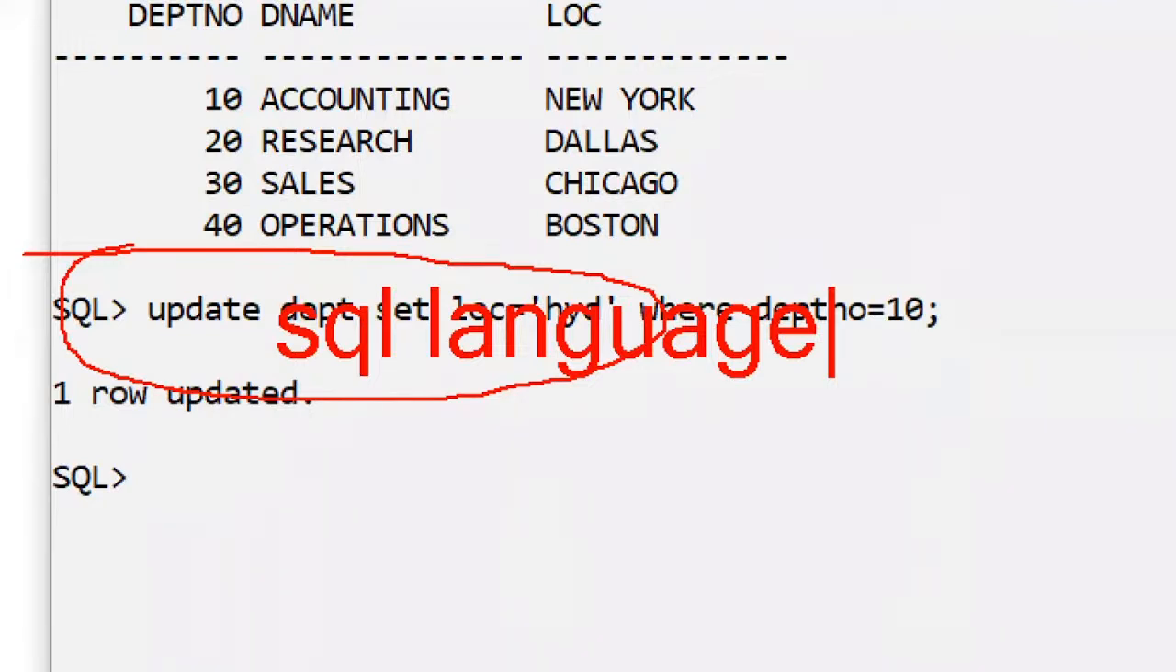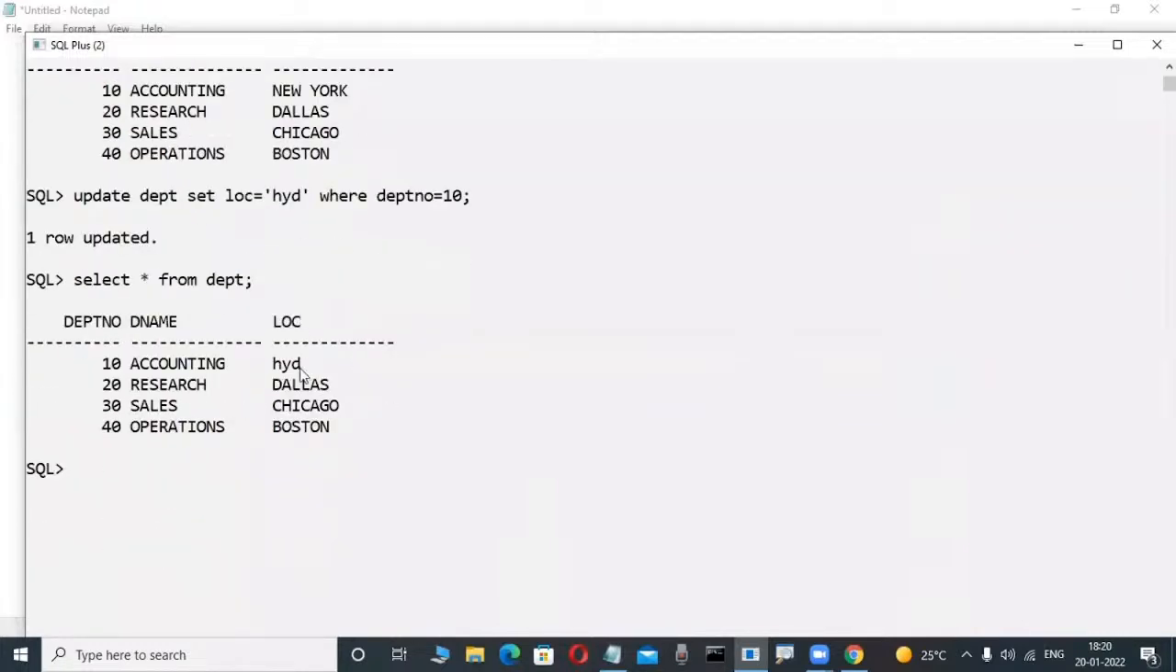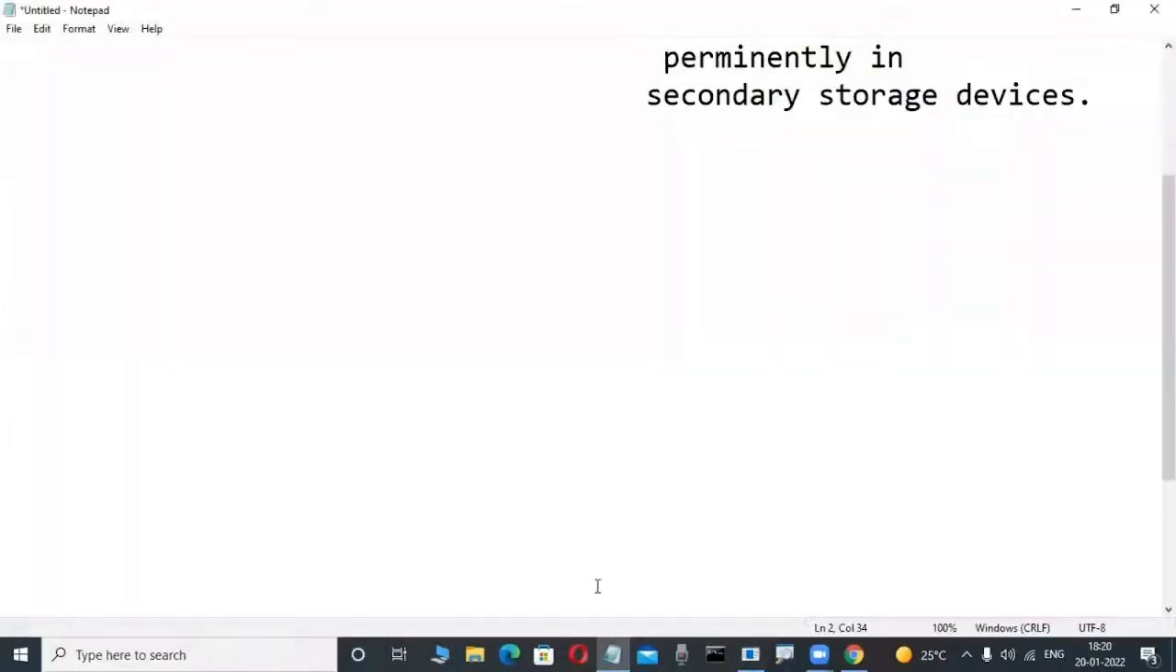Once we write this type of coding, this is called the SQL language, then it is automatically reflected in your database. Observe it here, your database. In the previous case, New York was there, but in this case, Hyderabad is the location. Yes. That's why always observe it here.